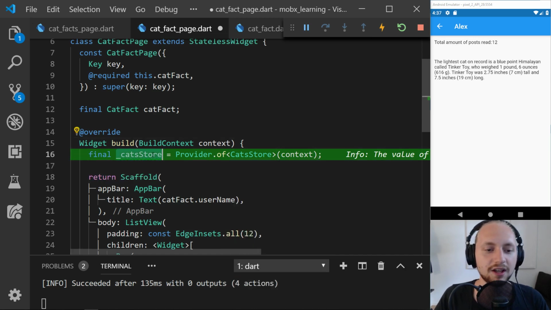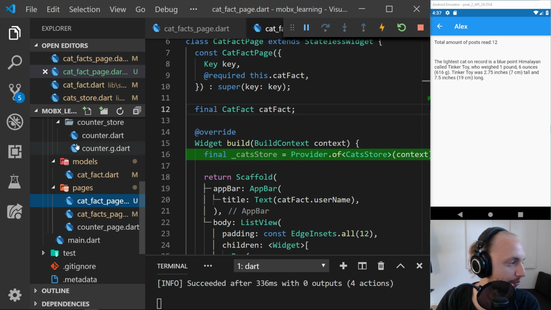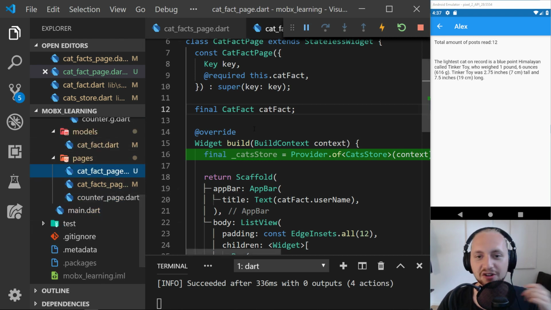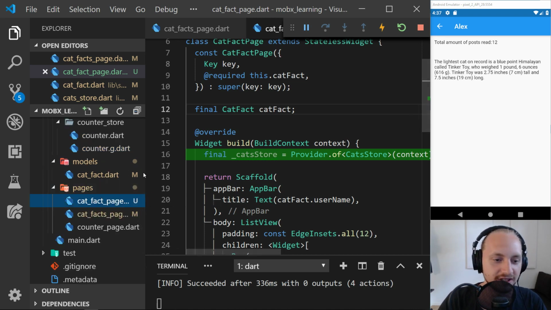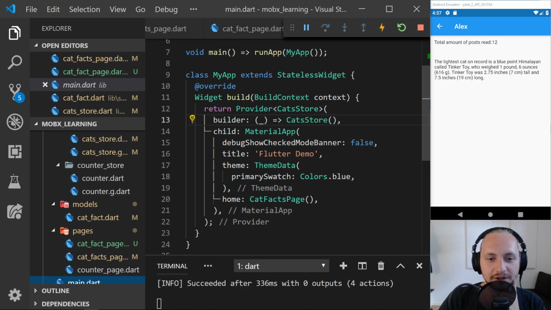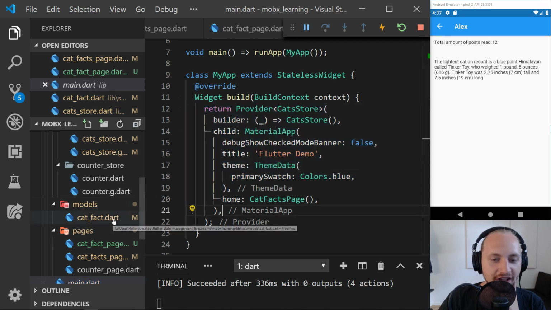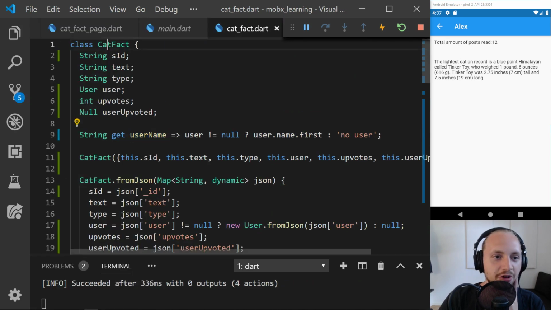There we go. Okay, so pretty much for everyone that's just jumping in, it's really hard to explain and have everything on such a big text. Okay, so we have the main. This is pretty much where we start with the provider. We have a model, and this model is just the cat facts, or the cat fact.